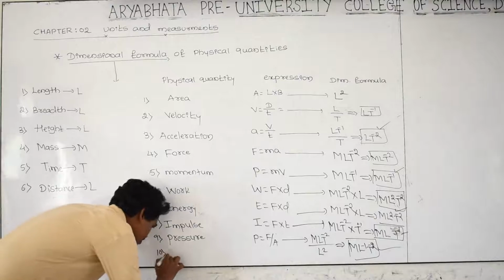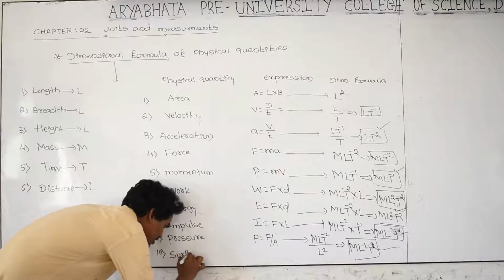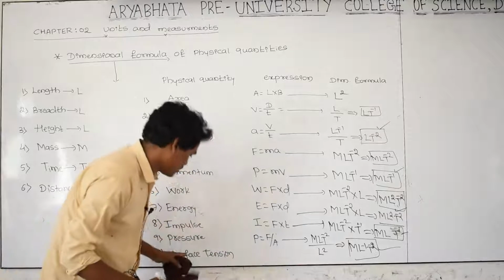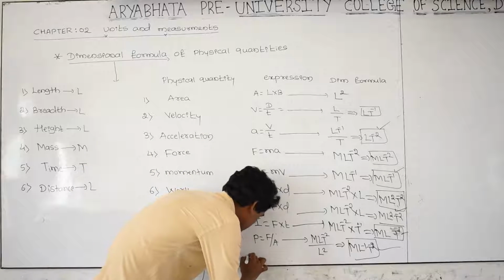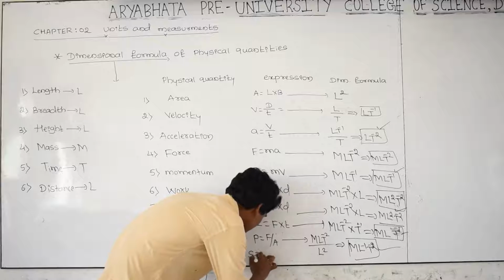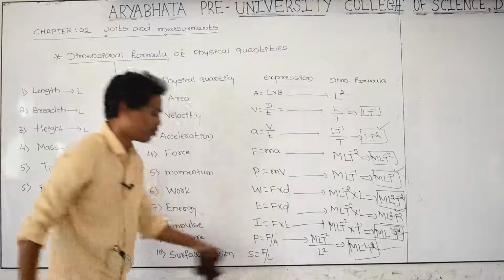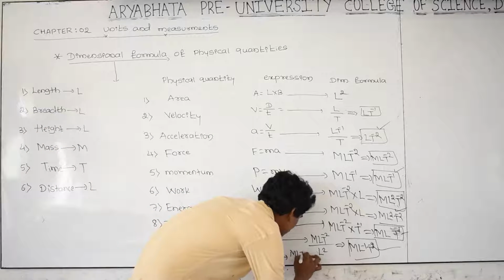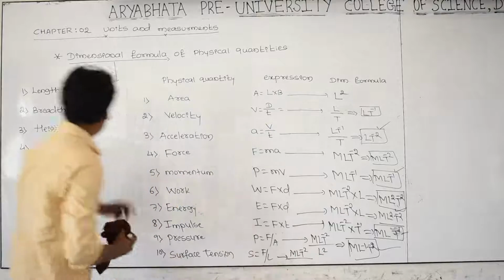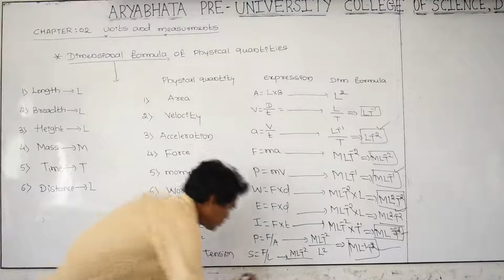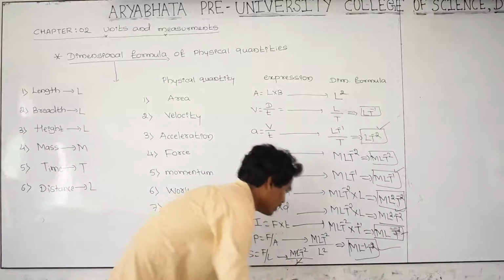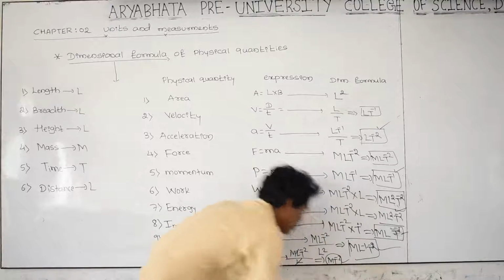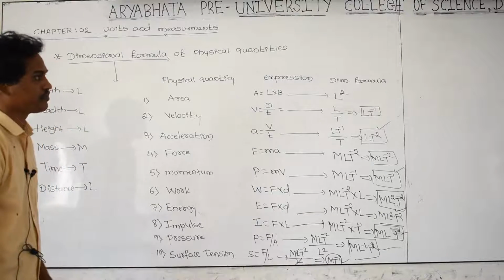And you can take the next one, surface tension. Surface tension is a concept we study in the properties of fluids. Surface tension is indicated as S. S is equal to force per unit length, its formula. What is force? Force is M LT raised to minus 2 divided by L. L is nothing but length. Length is capital L. L gets cancelled. And what is next? That is M T raised to minus 2. This is the dimensional formula for surface tension.